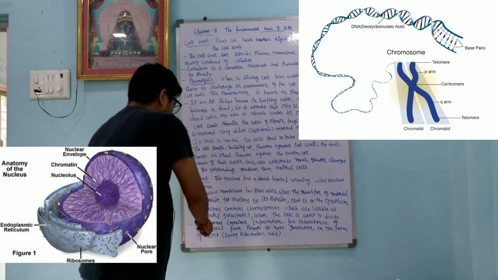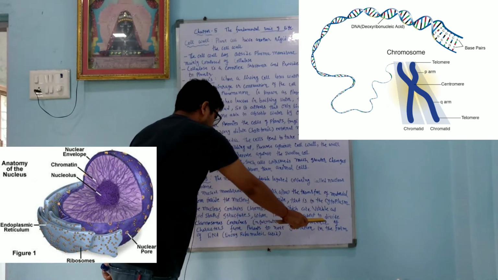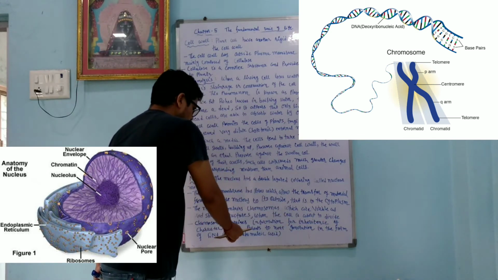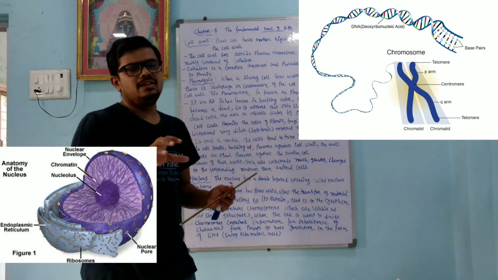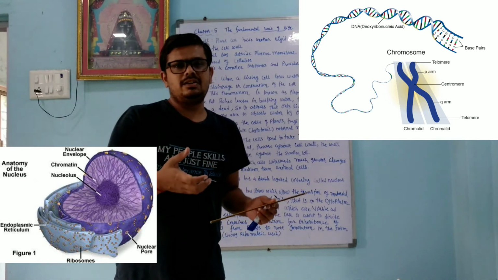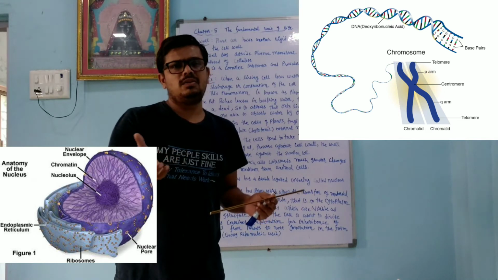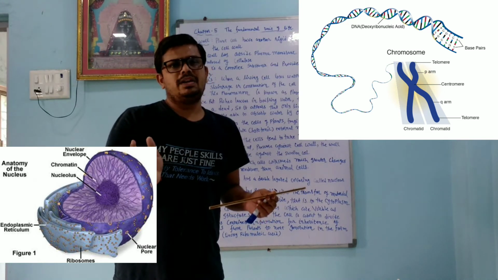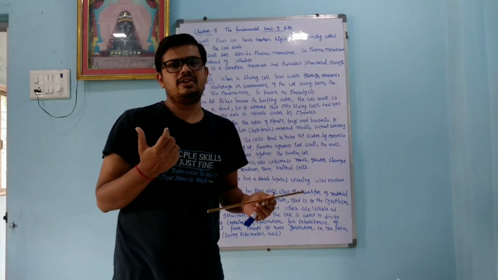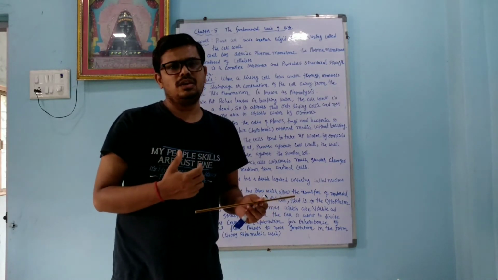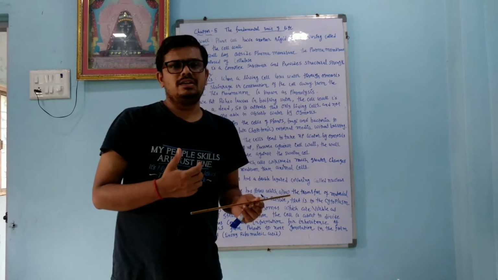Chromosomes contain information for the inheritance of characters from the parents to the next generation in the form of DNA. So the hereditary characteristics are in the DNA. Whatever characters are there from your parents, your grandfather, your mother's side, or any relative, they come to you because of the DNA. RNA means ribonucleic acid.